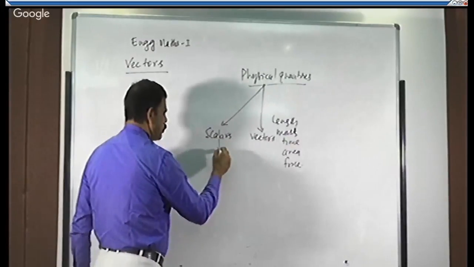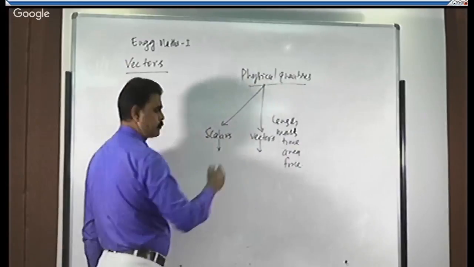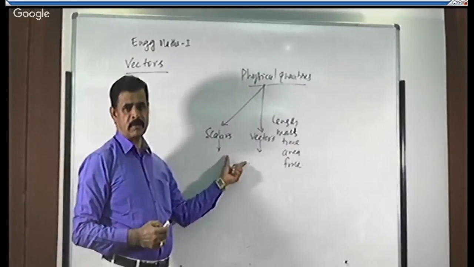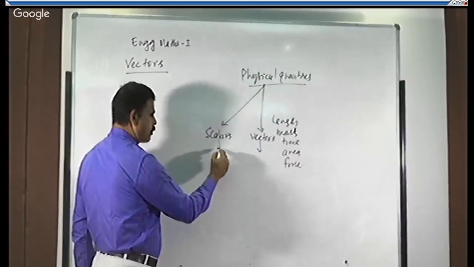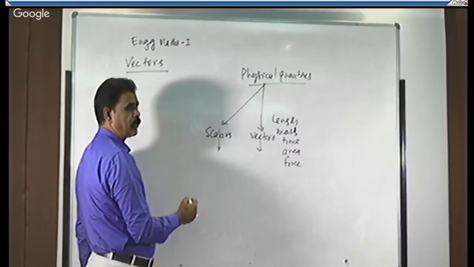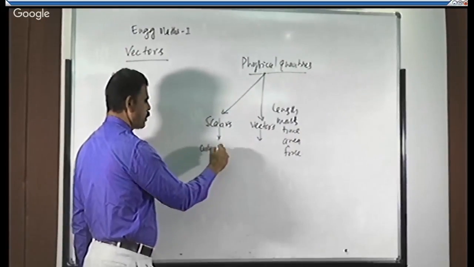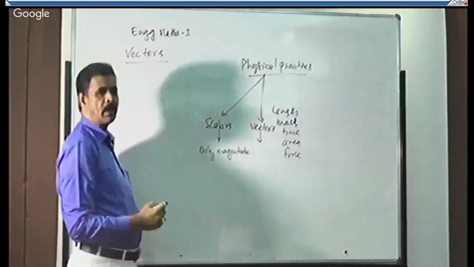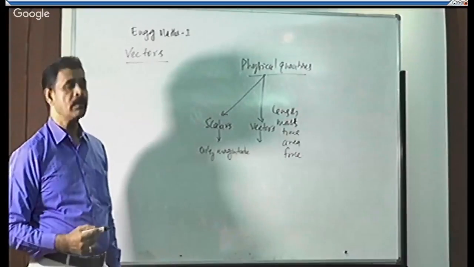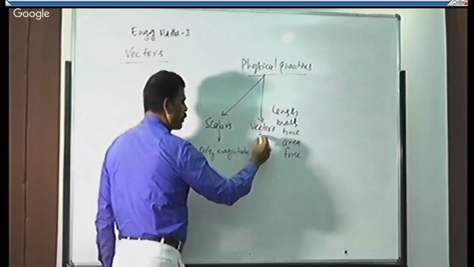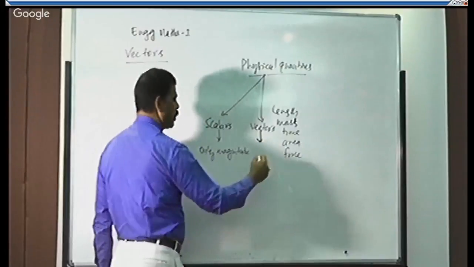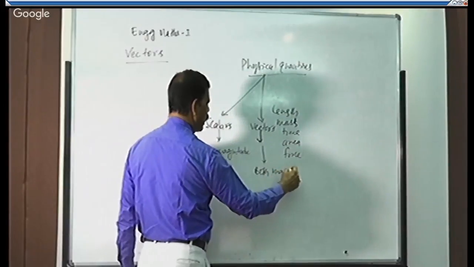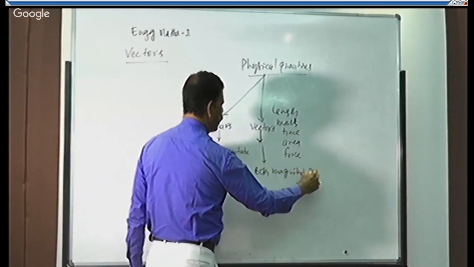Then let us define what is scalar and what is vector. A scalar quantity is a physical quantity having only magnitude. That type of physical quantities are called scalars. What about vector? Vector is a physical quantity having both magnitude and direction.